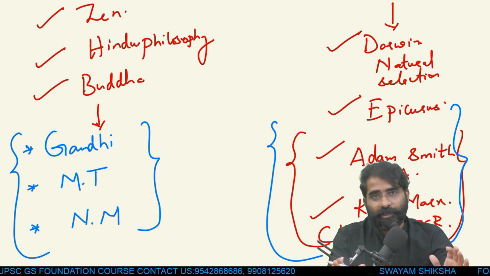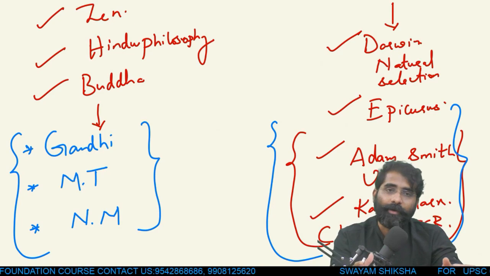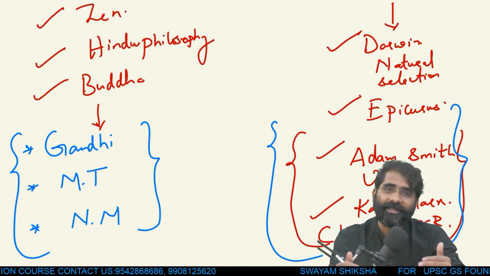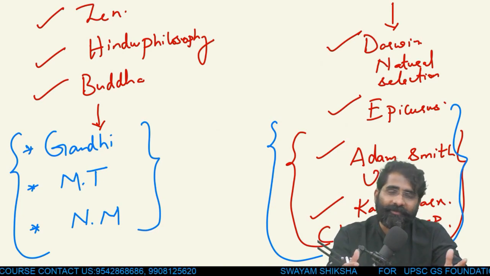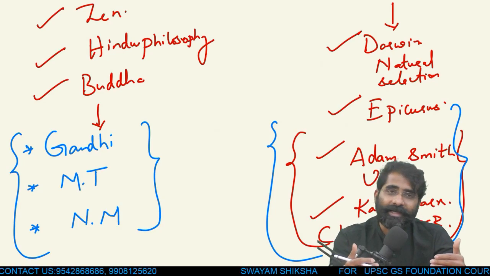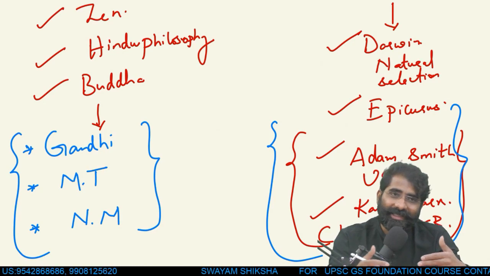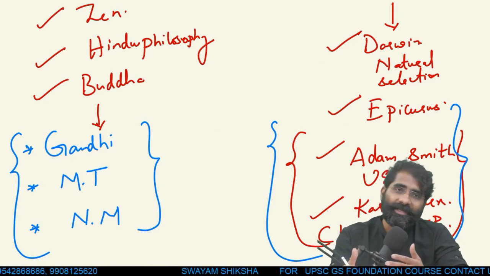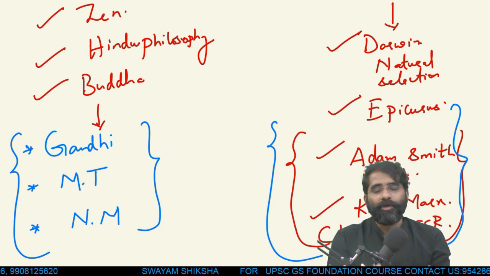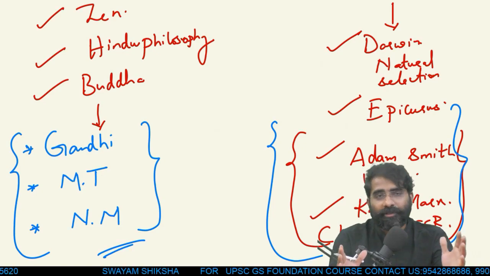When you make a comparison between these foundations and Western philosophies, I can bring up a combination of both in my introduction, where I talk about the foundations of materialist philosophies. I can talk about Adam Smith and Karl Marx laying the foundation. At the same time, the philosophies of wantlessness have given the world Buddha, Gandhi, Mother Teresa, and Nelson Mandela. And you can't say this is inferior to the materialist philosophies, or that materialist philosophies are inferior to these philosophies. So I'll start my introduction by bringing both things together.